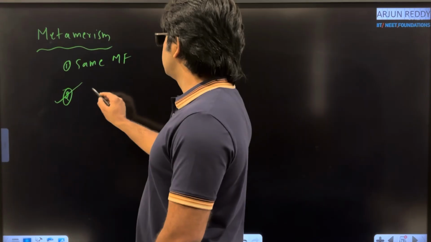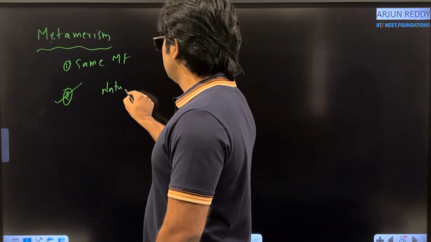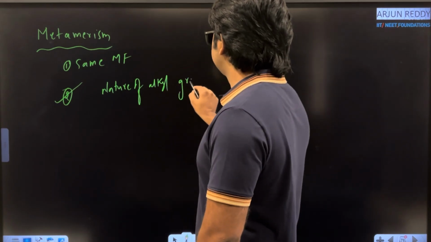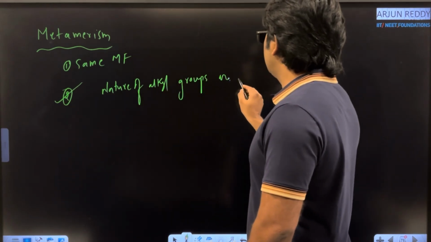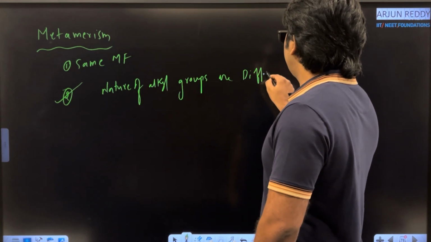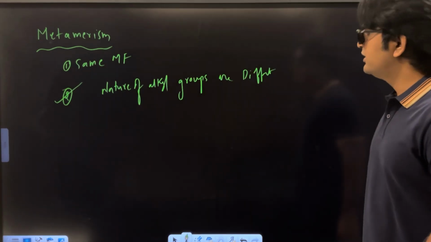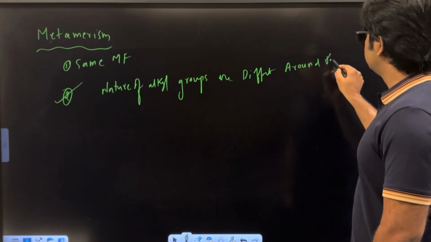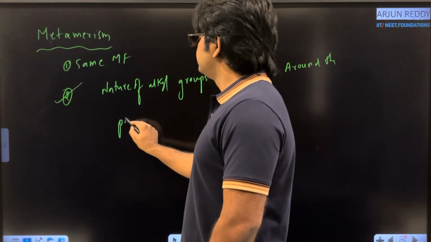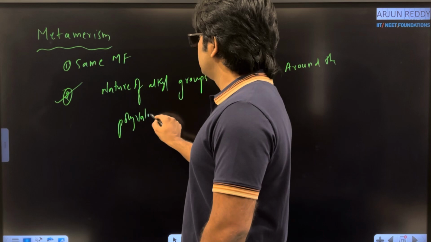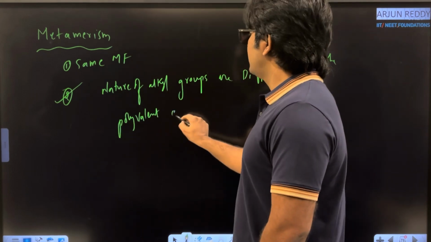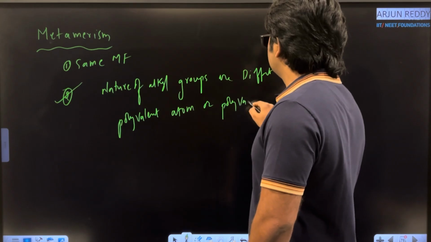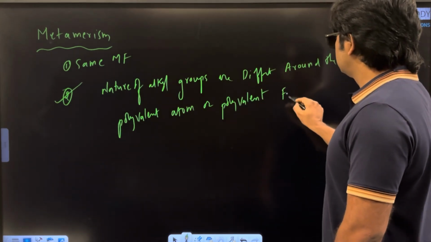In case of metamerism, the nature of alkyl groups are different around the polyvalent atom or polyvalent functional group.